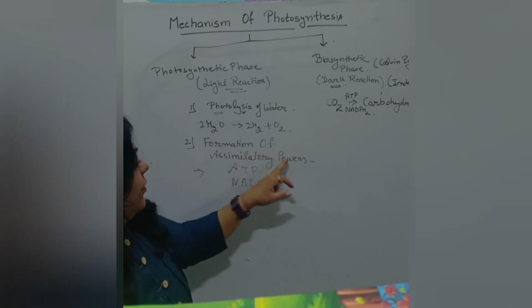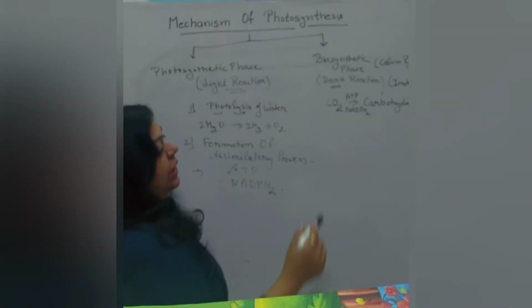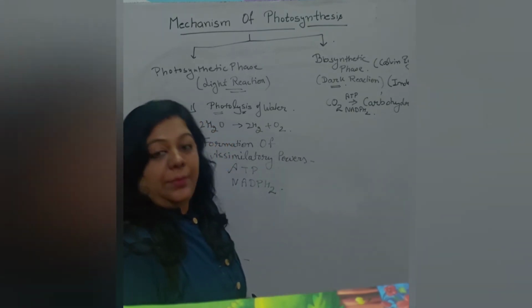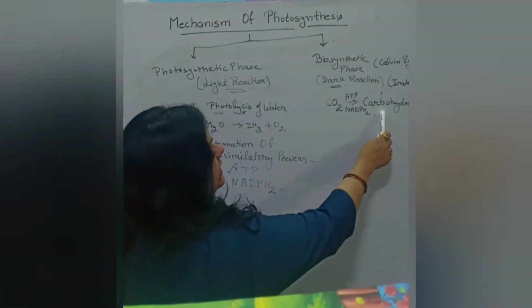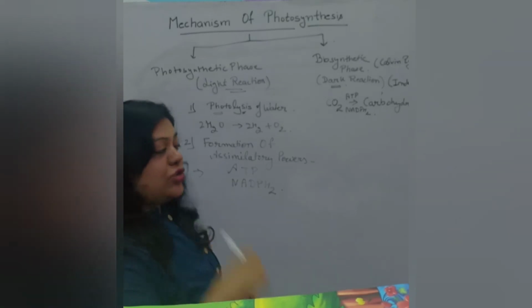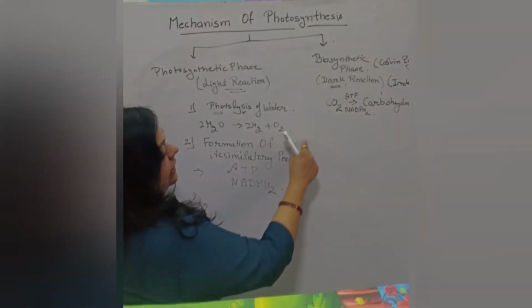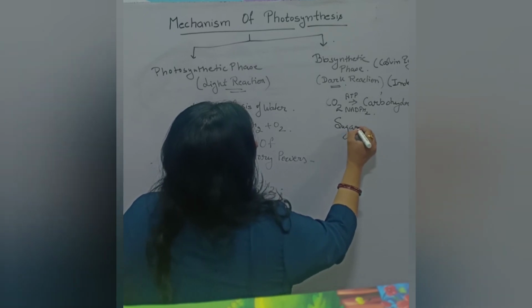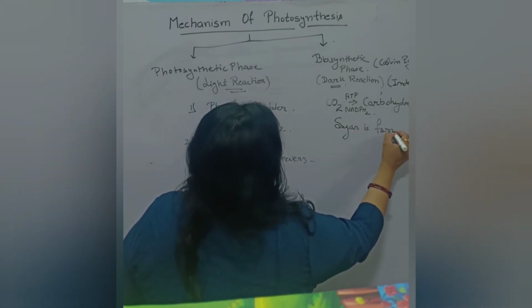In the light reaction, two processes take place: photolysis of water, and formation of assimilatory power. And in the biosynthetic dark reaction, the reduction of carbon dioxide takes place. Carbon dioxide gets changed into carbohydrate by utilizing these assimilatory powers. So, in this, sugar is formed. This is the mechanism of photosynthesis.